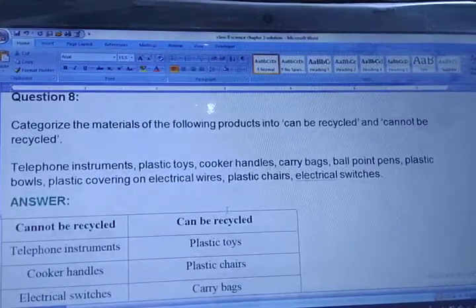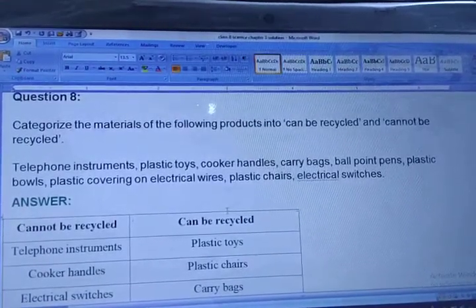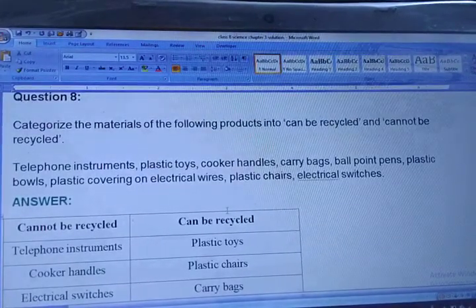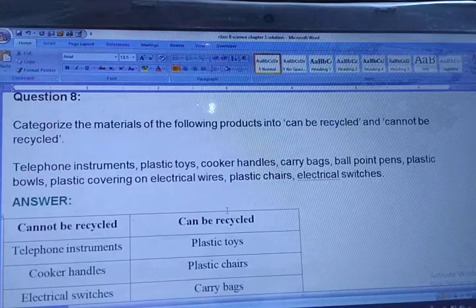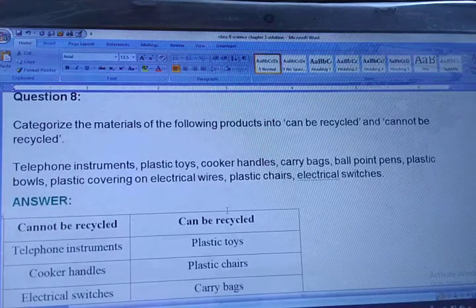Now we are moving towards question number 8. Categorize the material of the following products into can be recycled and cannot be recycled. Means in this question we have to divide them into categories of whether they can be recycled or not: telephone, instruments, plastic toys, cooker handles, carry bags, ballpoint pens, plastic balls, plastic covering on electrical wires, plastic chairs, electrical switch. What you have to do is make a table in which you write cannot be recycled and can be recycled.